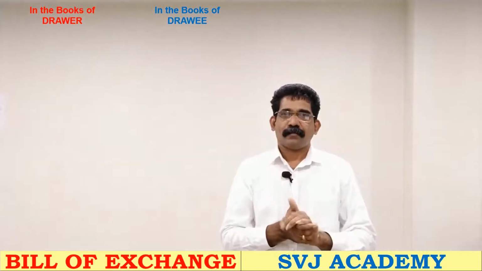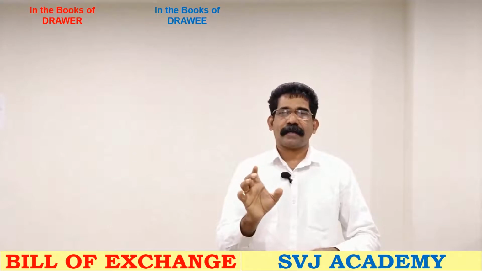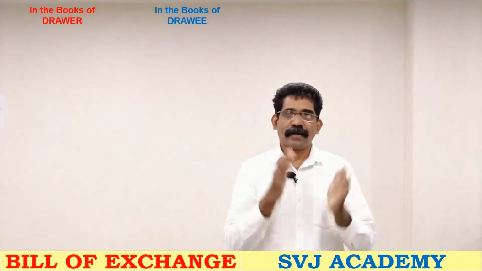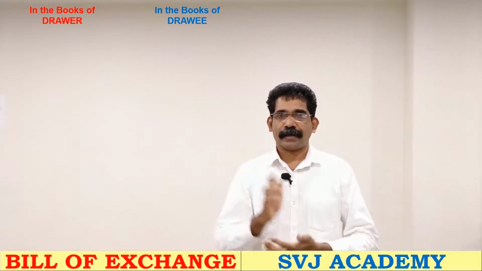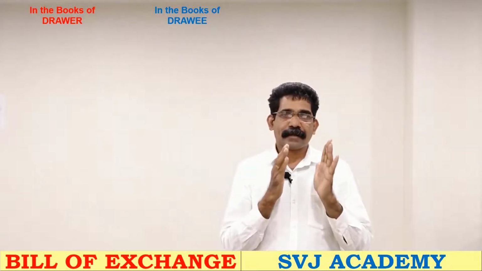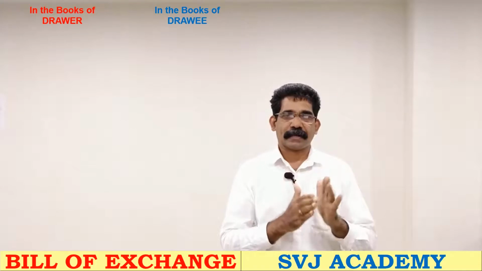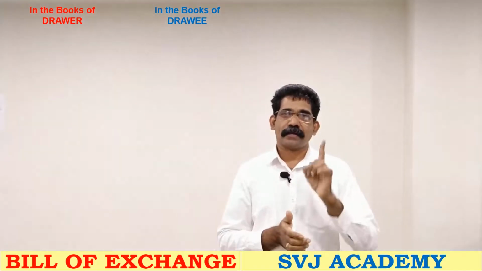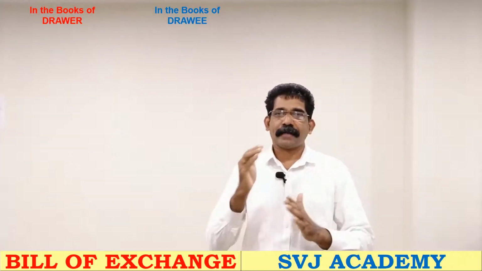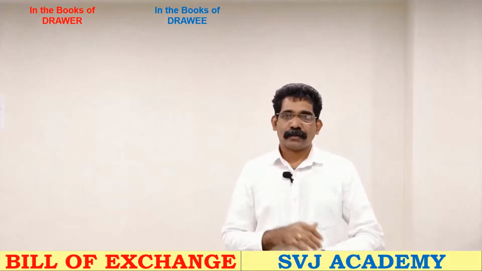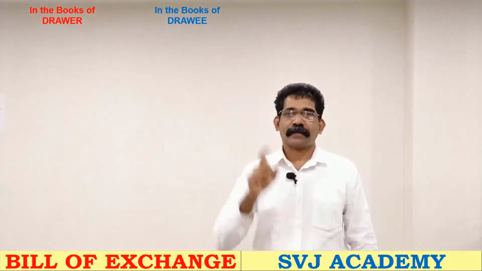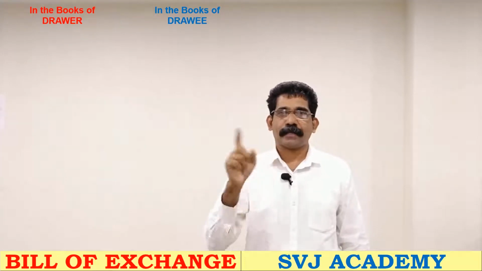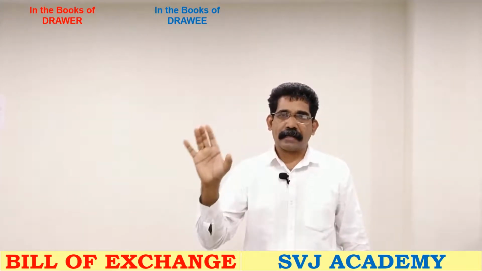Before that, we have to analyze the sequence of transactions. What is happening first in the books of the drawer and in the books of the drawee? The bill of exchange is born from a credit transaction. We already studied this. This is the first transaction, a credit sale to a customer. So that we can record in the books of the drawer. As far as the drawer is concerned, it is sales. So record the credit sales first.